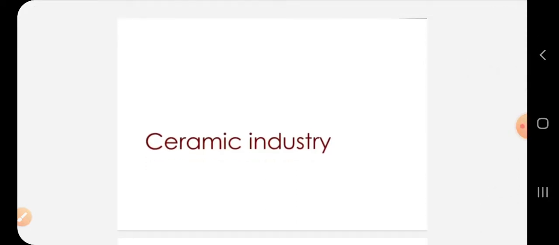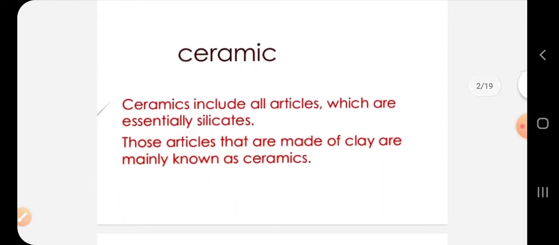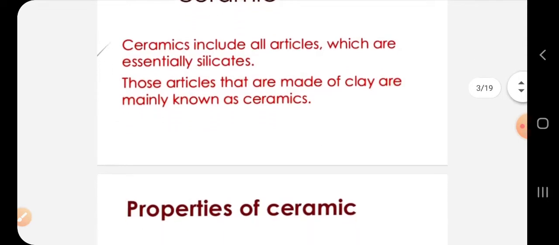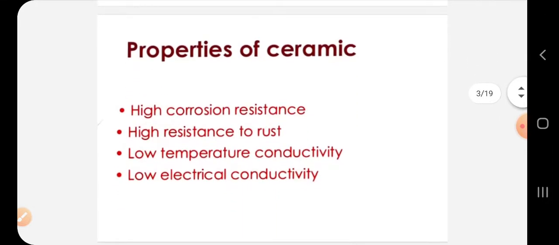Moving further in our unit on cement and ceramic industries, we will see about ceramics today. Ceramics include all articles which are essentially silicates. The main component of any ceramic equipment will be silicon, and silicates will be the main composition. These articles that are made of clay are mainly known as ceramics, and silicate is an important or major component of clay.